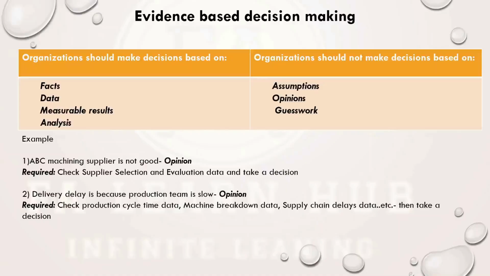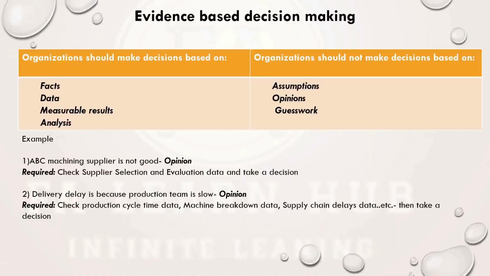For example, consider an incoming inspector. He is saying that the supplier ABC machining, ABC being the name of a supplier, is not good. That is his opinion, so we should not take any decision based on his opinion. What we need to do is check the supplier selection process. Was the selection process compromised or not? How did we select that supplier?